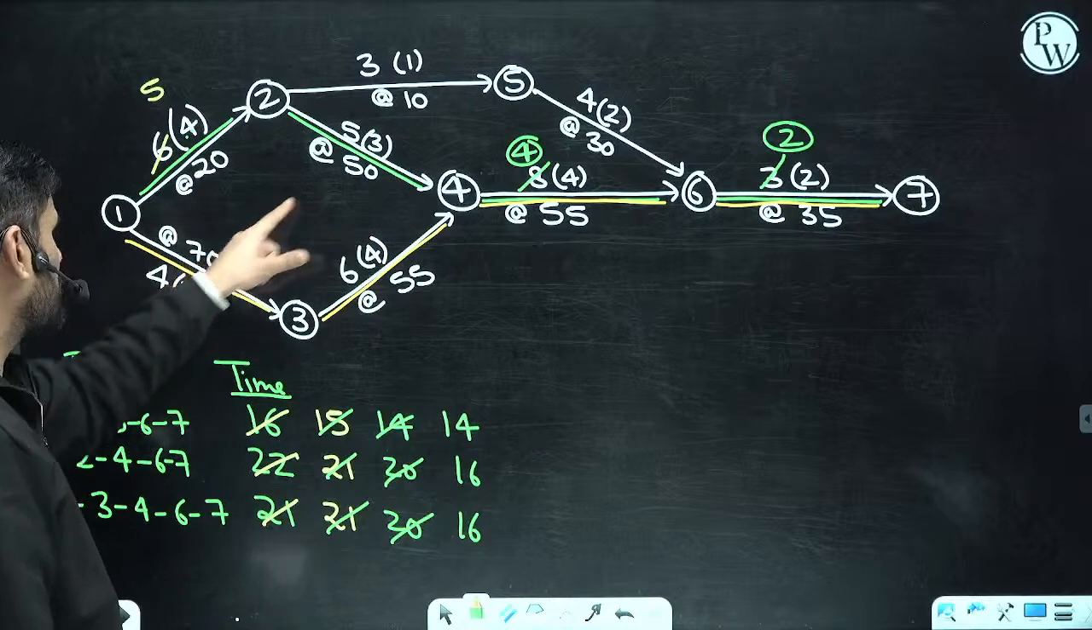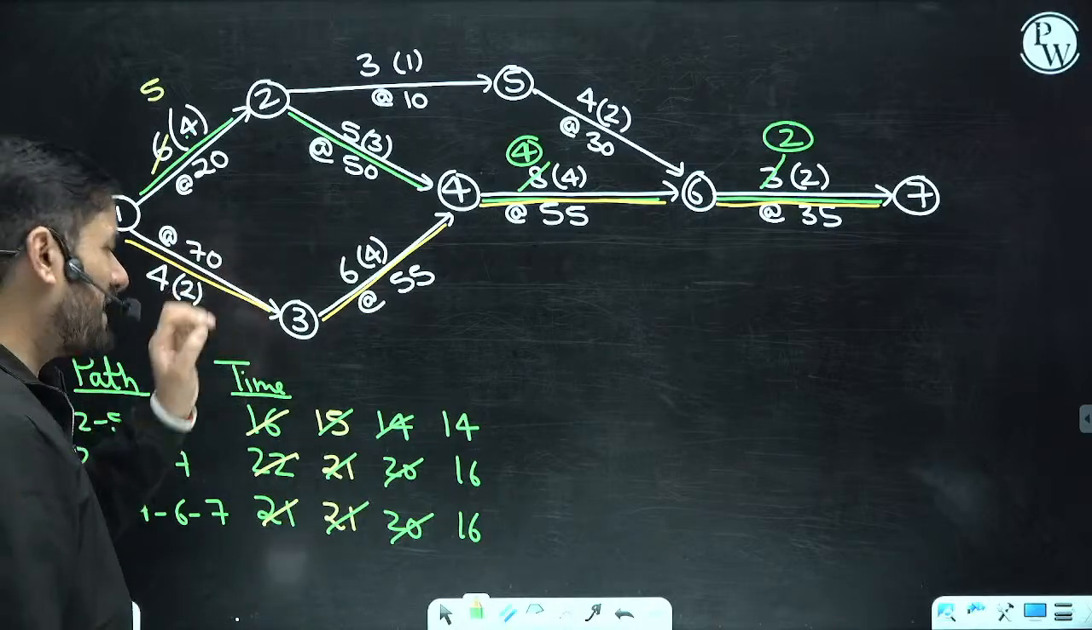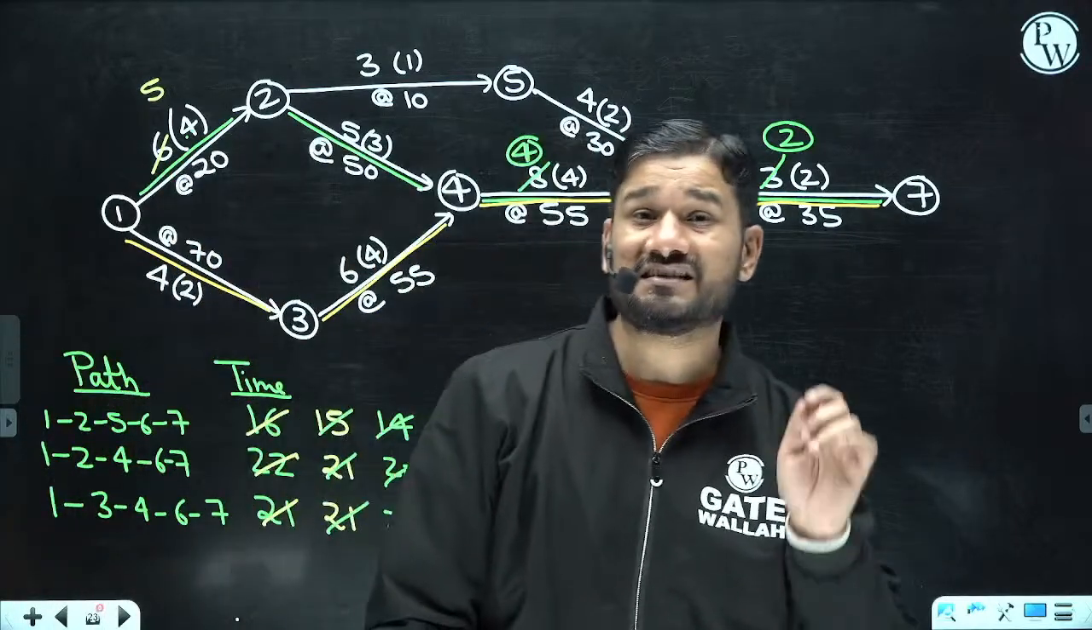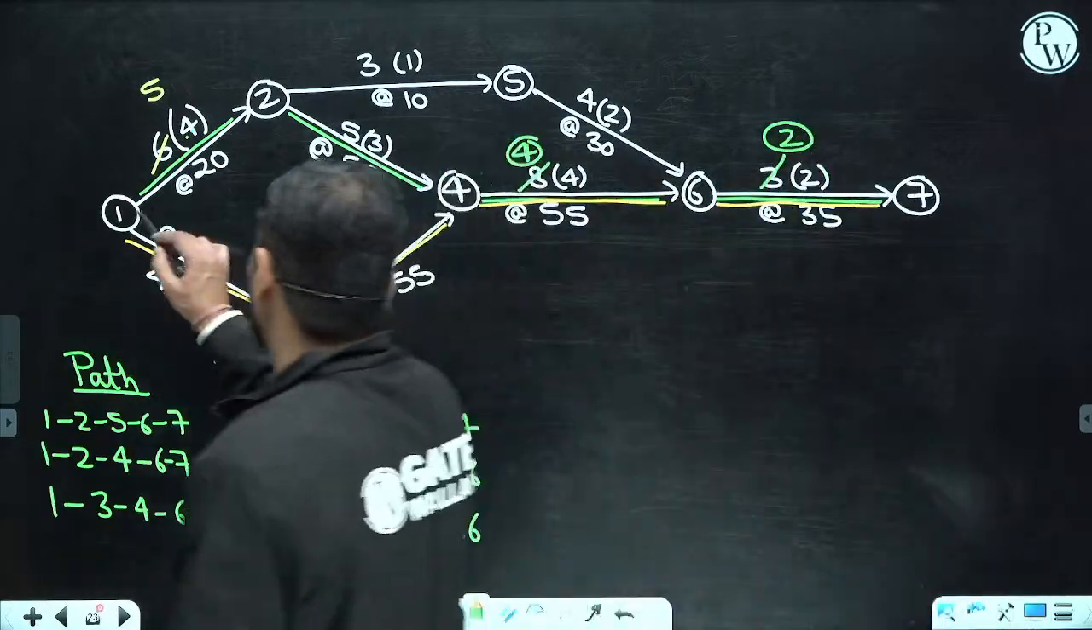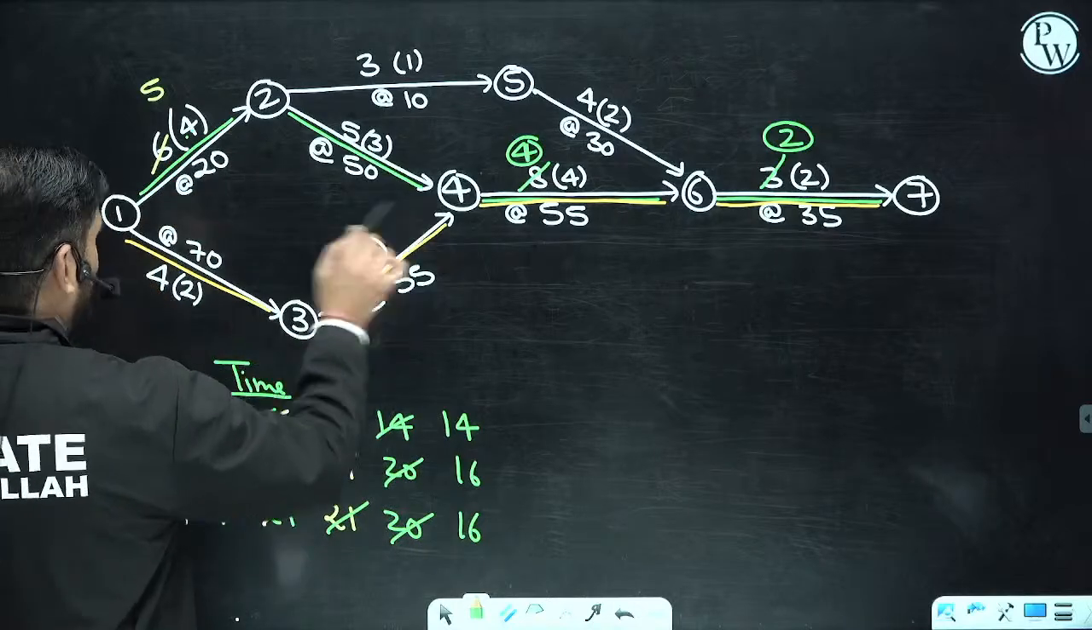It is the matter of this combination. So, can you tell me what combination is the cheapest one? The cheapest one is 1 to 2 and what? 3 to 5. 1 to 2.